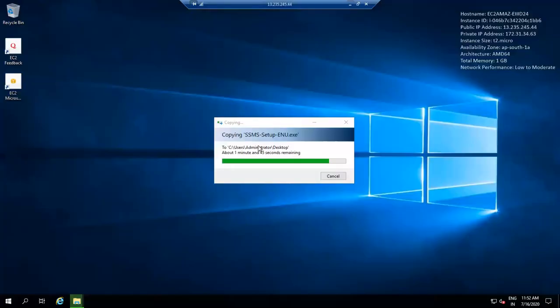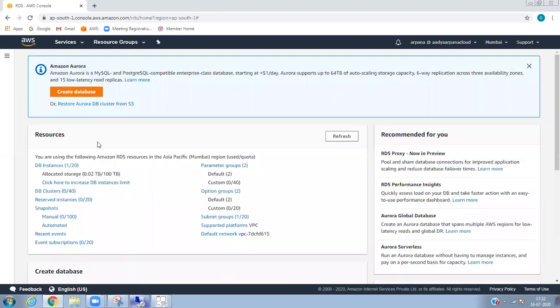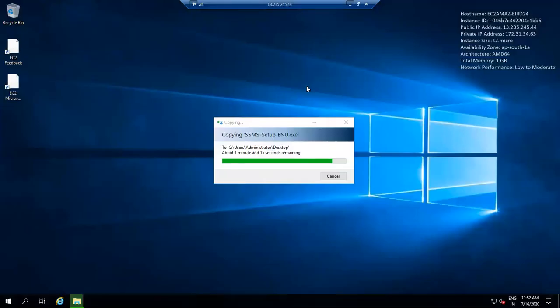Almost done. As I said, I've already created the databases called production and staging. When I launch it, I need to see both because I've already created them on the desktop, right?